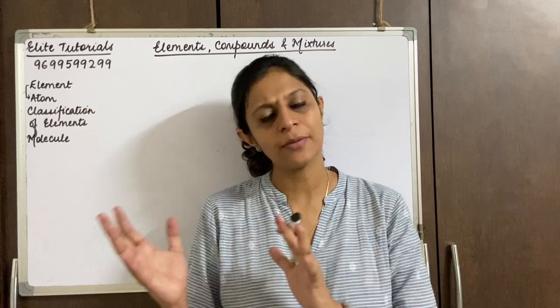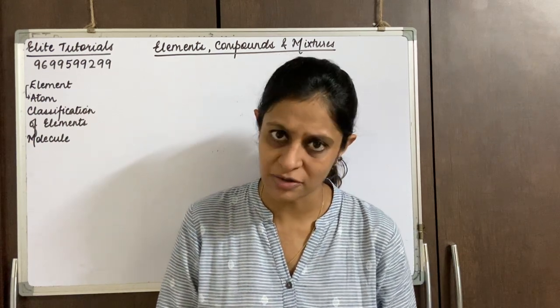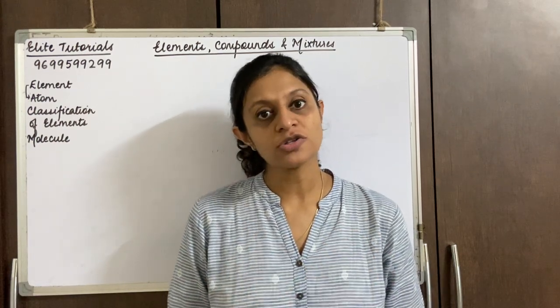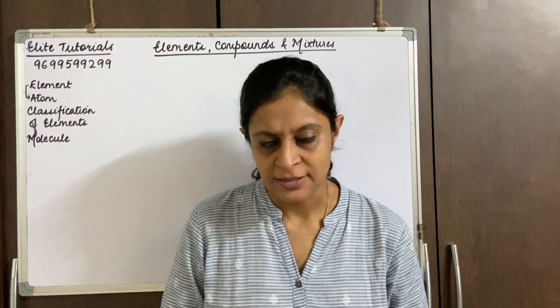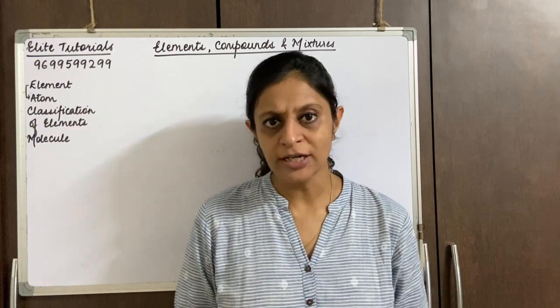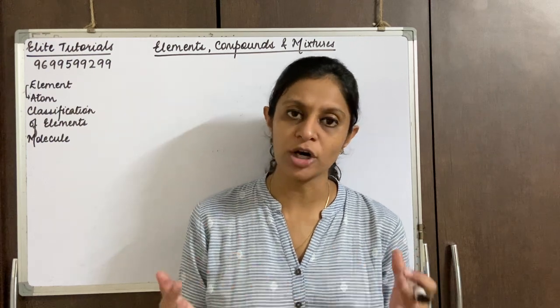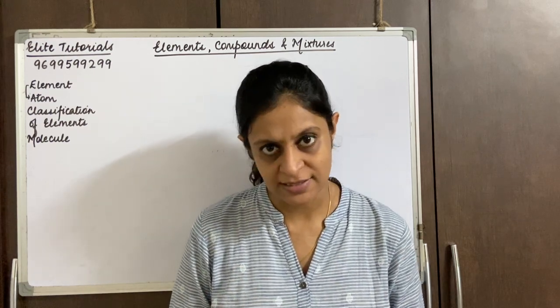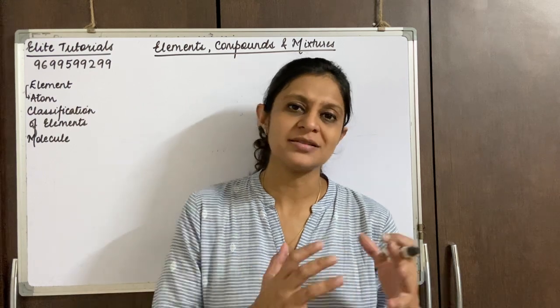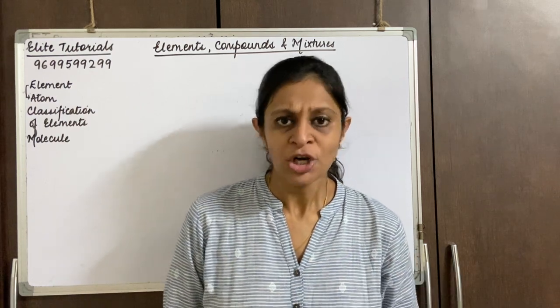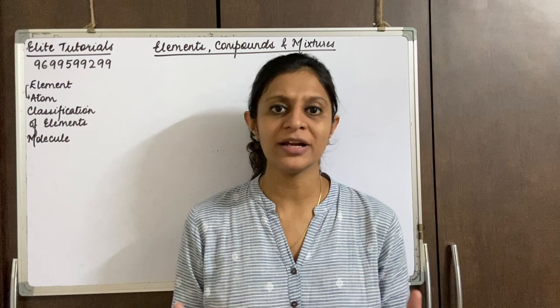That comes in the biology part, so we don't study about that. We are going to focus more on the non-living substances. Now these non-living substances are again broadly classified into two, that is pure substances and impure substances. So what do you understand by pure and impure substance?